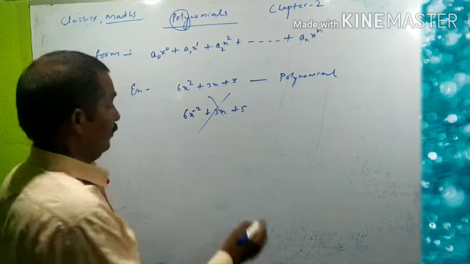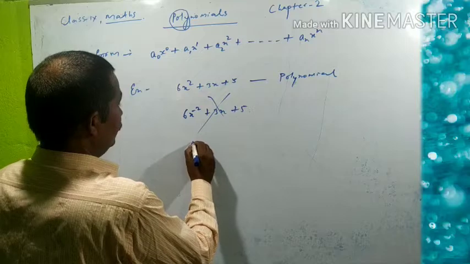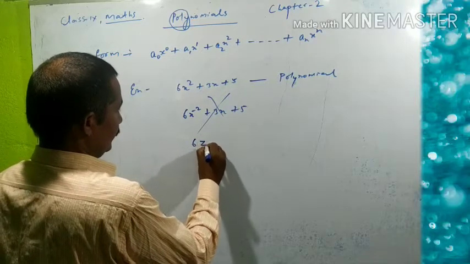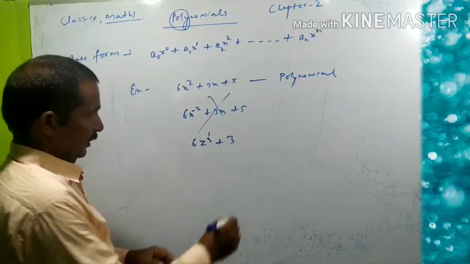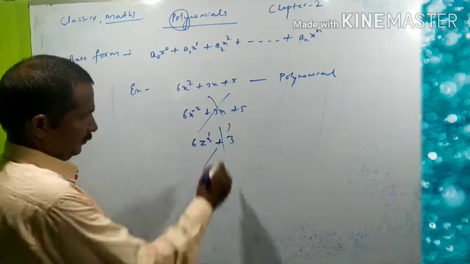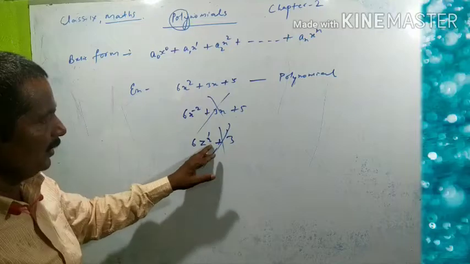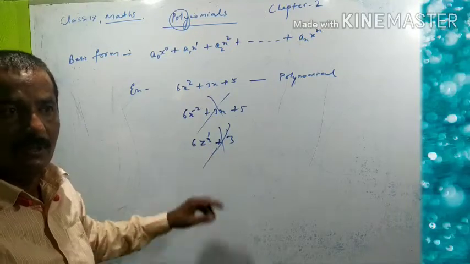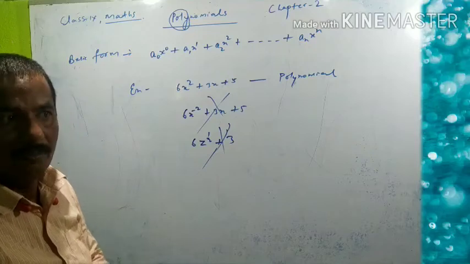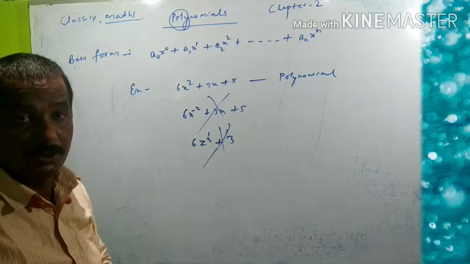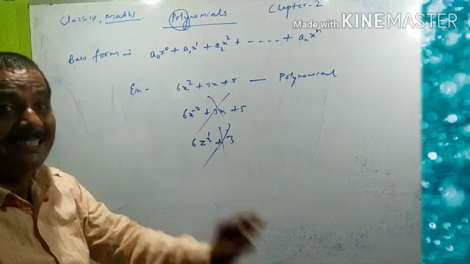If fractional power, like 6z power half plus 3, it is not a polynomial because the power is 1 by 2, a fractional power. So power should be a positive whole number, means positive integer.